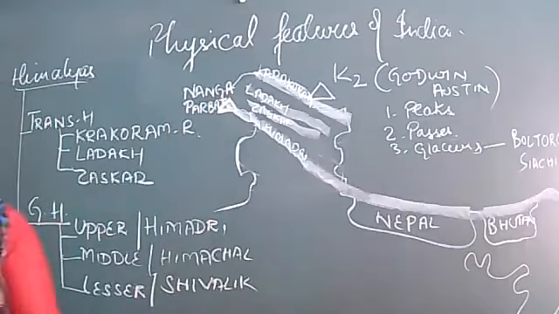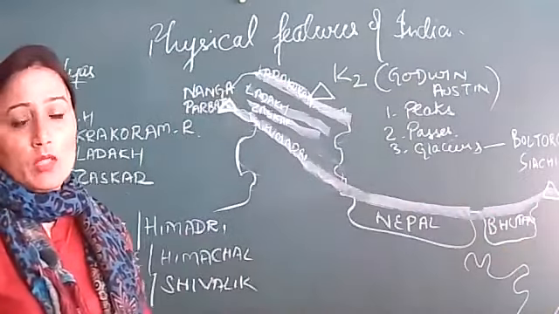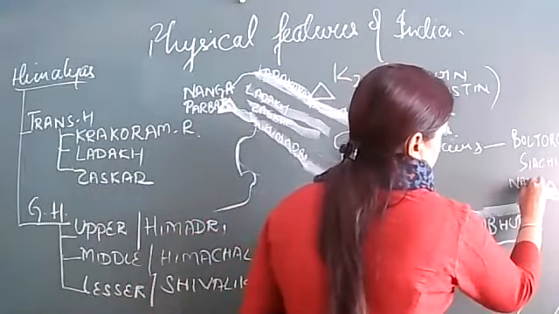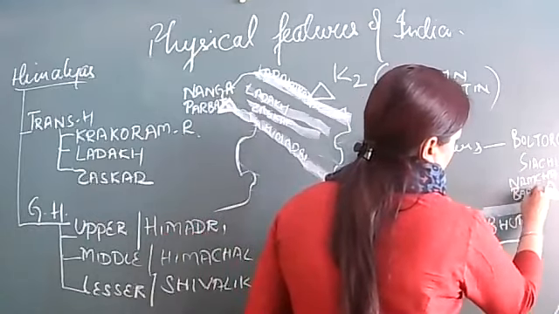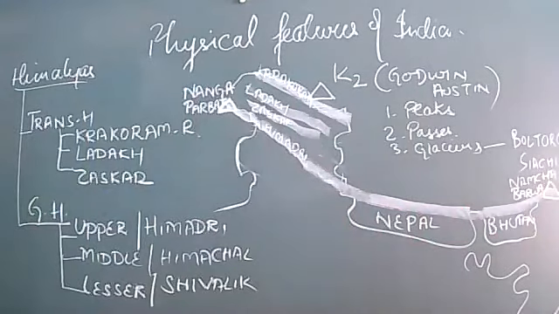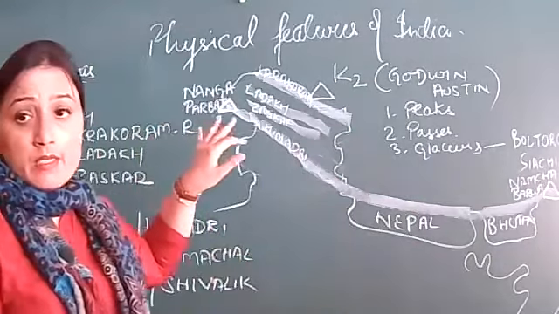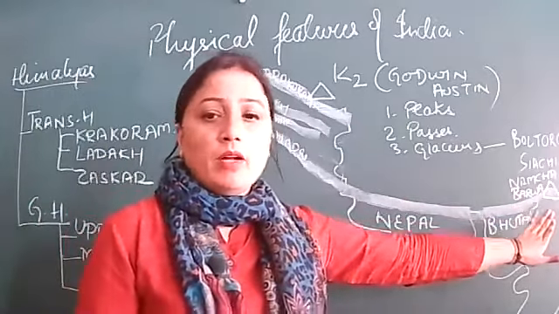Nanga Parbat. Extreme northeast, here we have a peak. The name of the peak is Namcha Barwa. So extreme northwest is Nanga Parbat, and extreme northeast is Namcha Barwa.